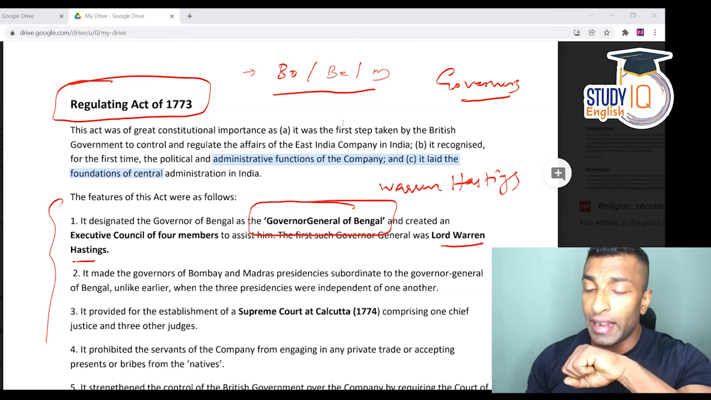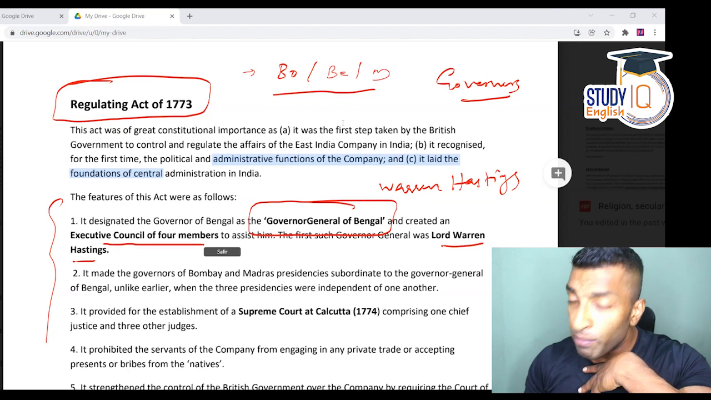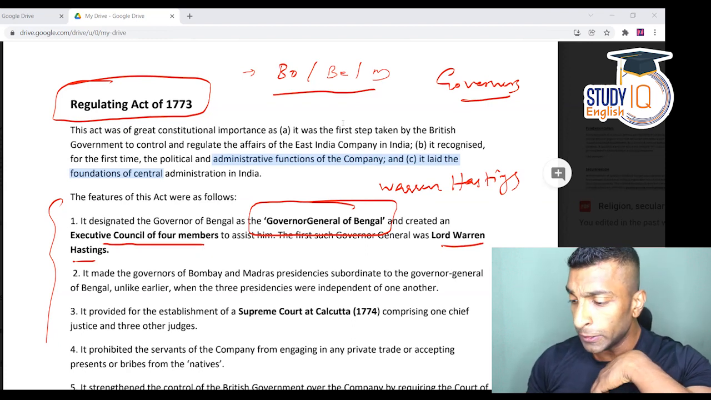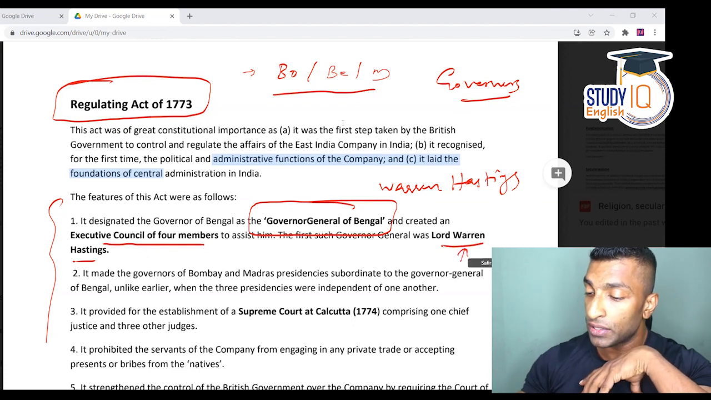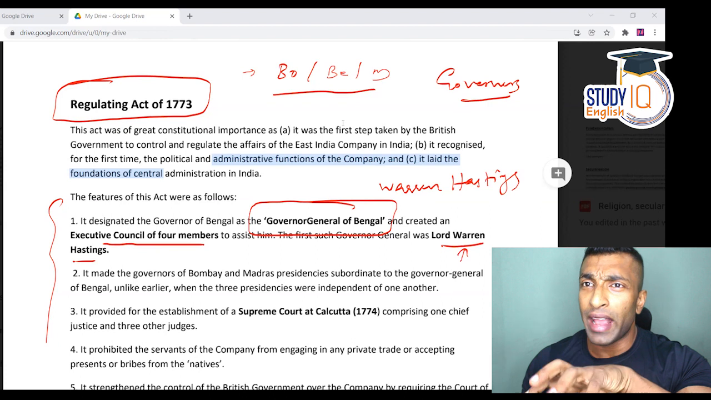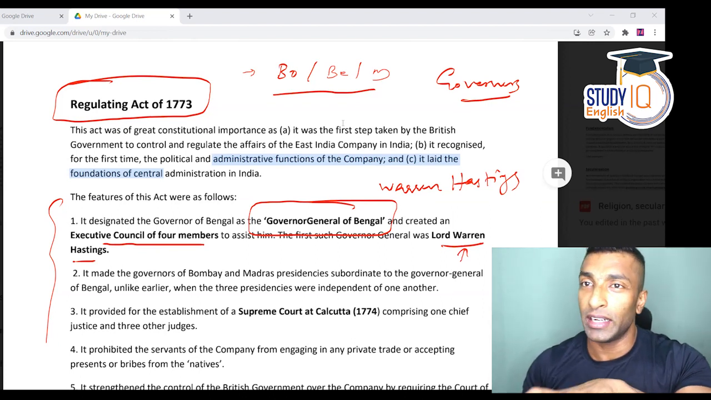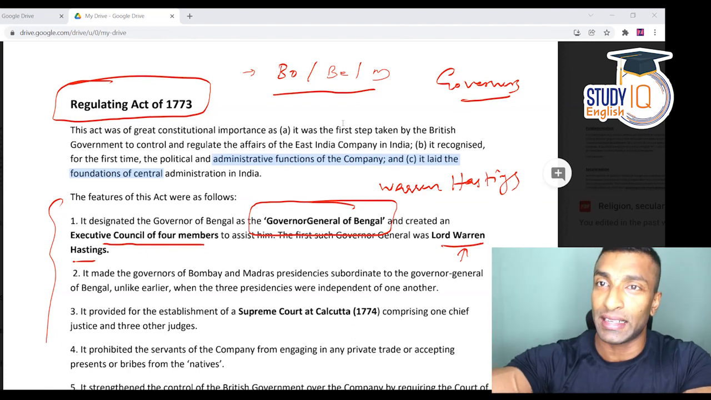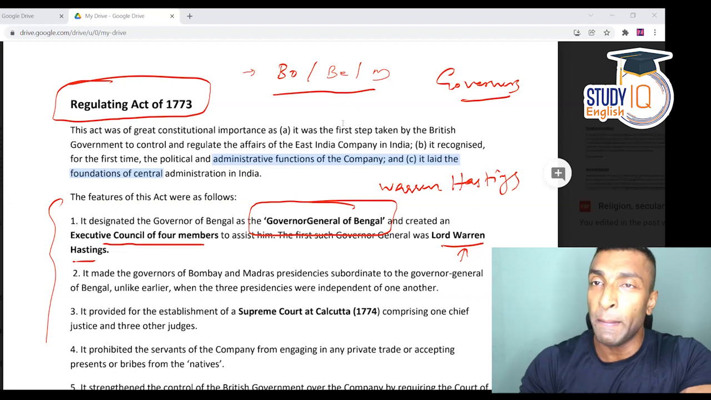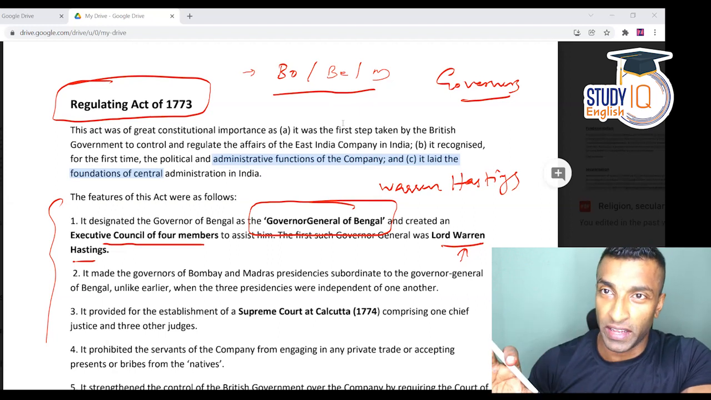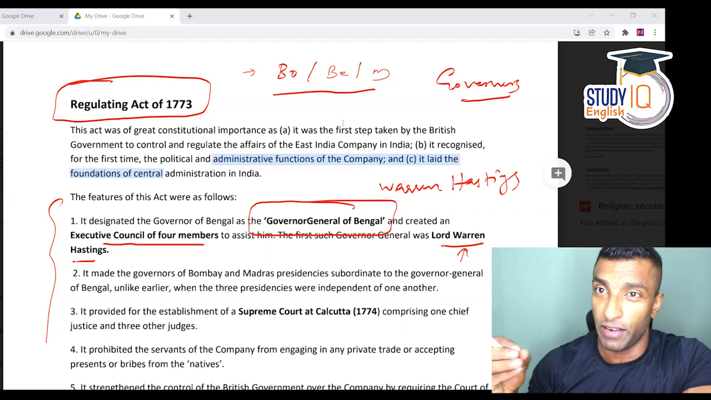Now, it also created an Executive Council of 4 members, but I cannot see the 4 members here, which is mentioned in your Lakshmikant. But since you have discussed Warren Hastings, the first Governor General, anything which is coming for the first time is going to be very important, especially when it comes to your prelims, because that's facts, right? Not each and every fact, but these are some significant facts. I will divide facts into different categories. So these are very important or significant facts.